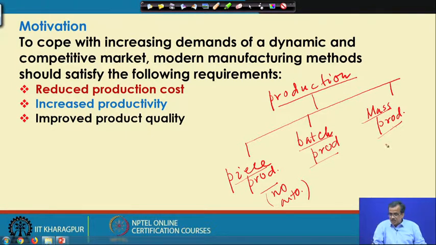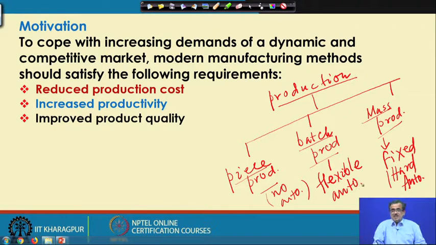For mass production we generally go for fixed or hard automation, and for batch production we generally go for flexible automation.